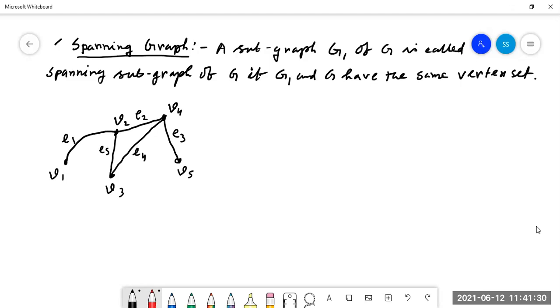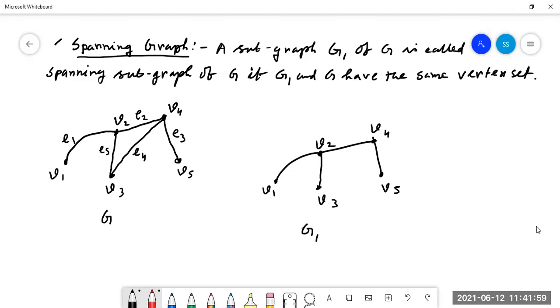This is one graph G. Now we are taking another graph, G1. This is V1, this is V3, this is V5, this one is V2, and this one is V4. So it is G1.